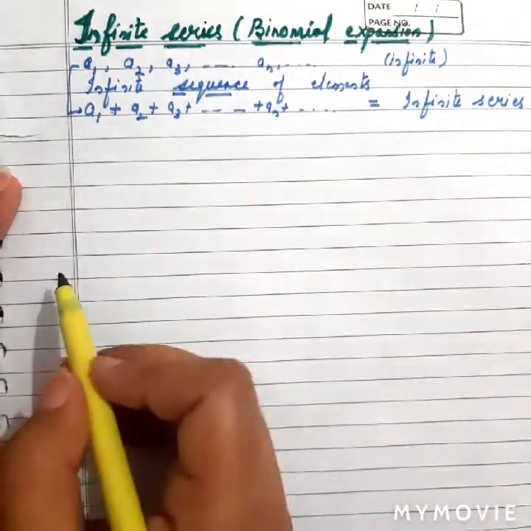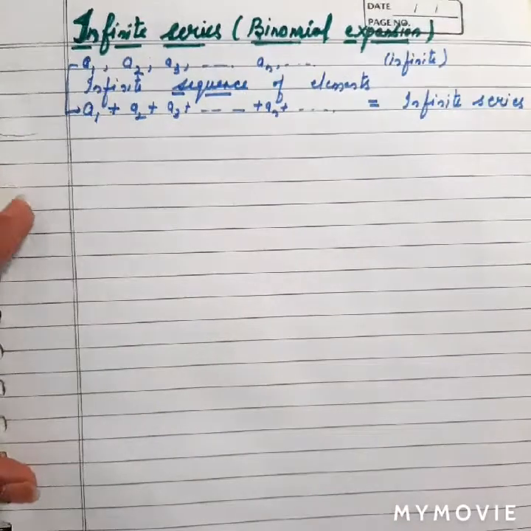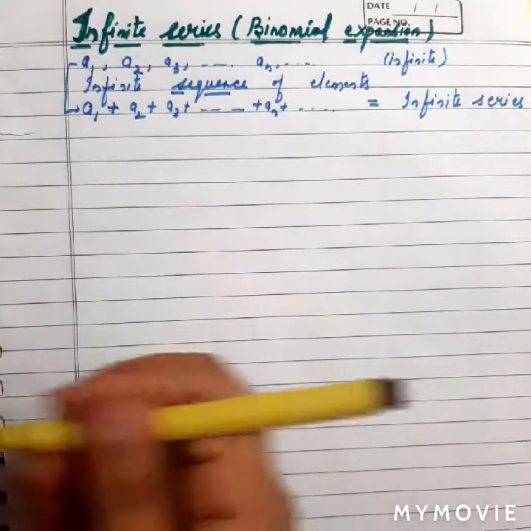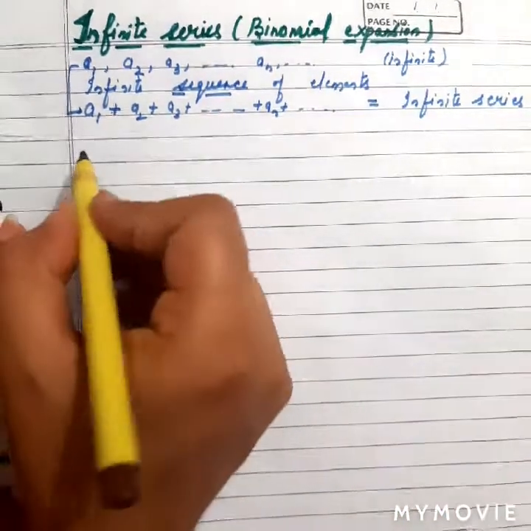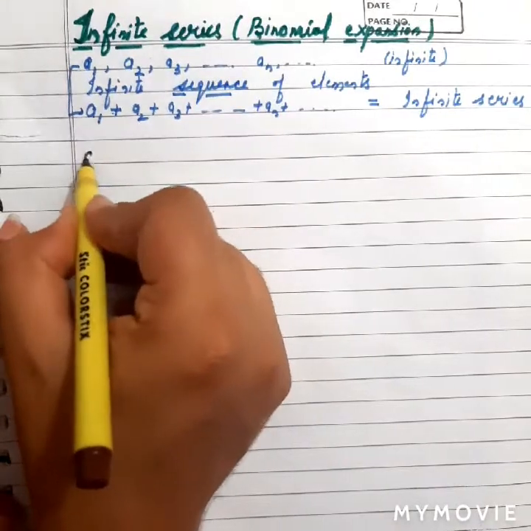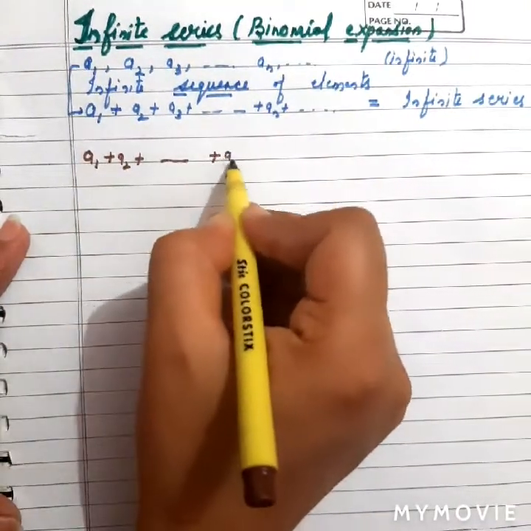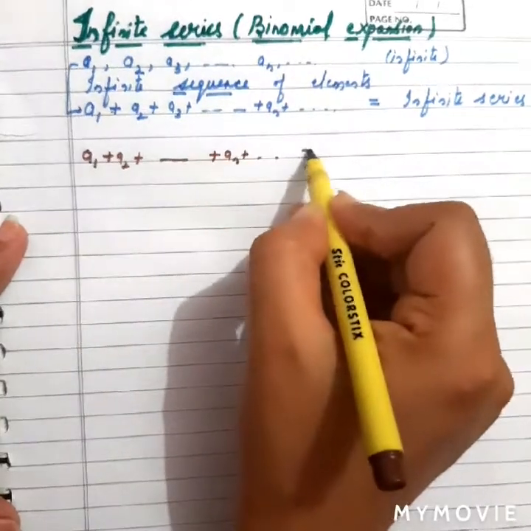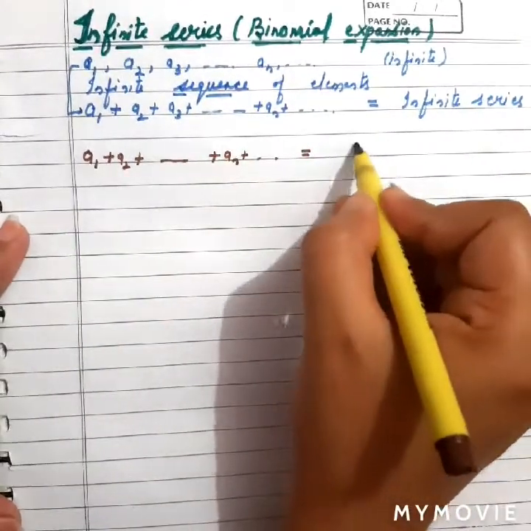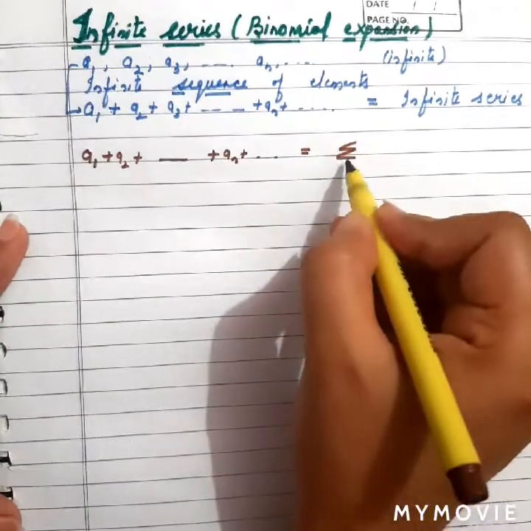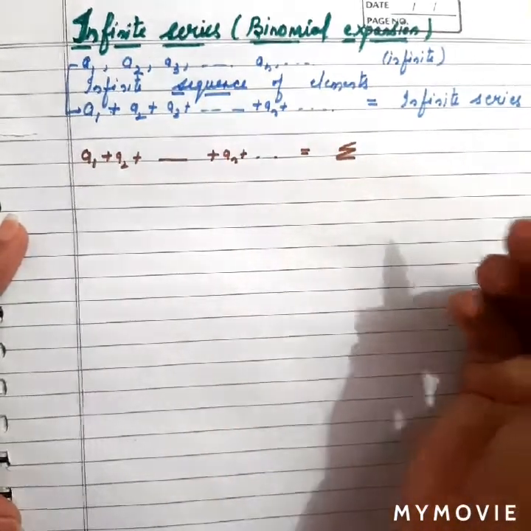And this addition of all the elements can also be represented with the help of sigma notation. For example, we have a1 plus a2 and so on plus an, and so on. This sum can be denoted by this sigma. Sigma means addition of what?